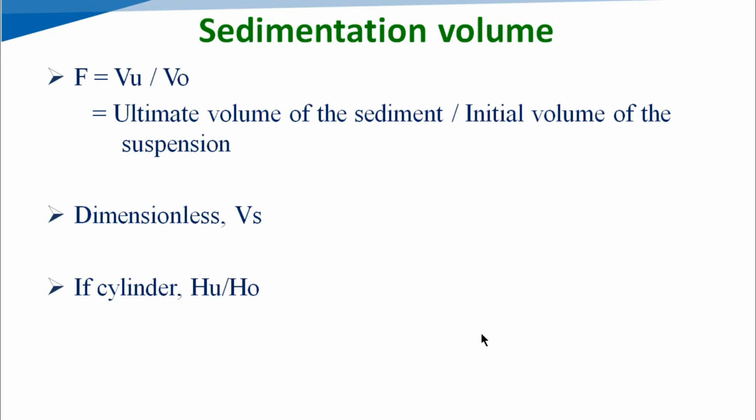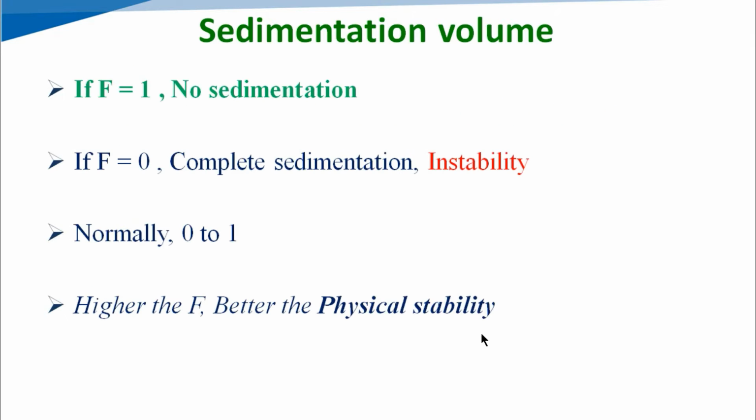If here we are using the cylinder, then we can write HU by HO. HU is the ultimate height of the sediment and HO is the initial height of the suspension. So we can measure with the help of a cylinder also. We can incorporate our product, the suspension, into the cylinder, and afterwards we can determine the sedimentation volume. That's why it has been written F equals HU upon HO.